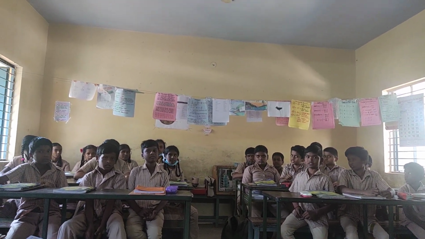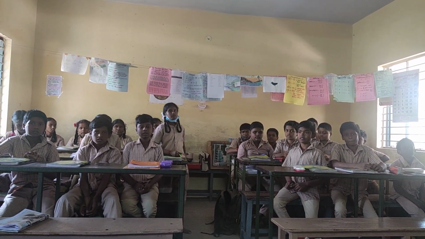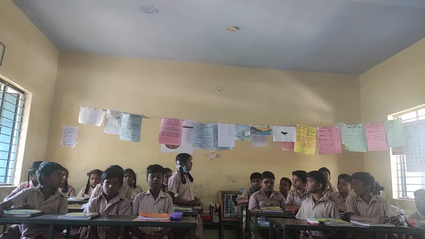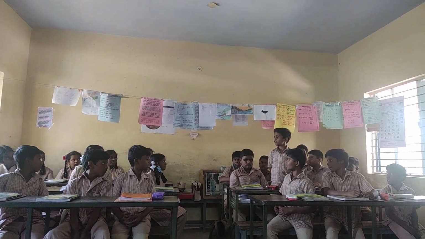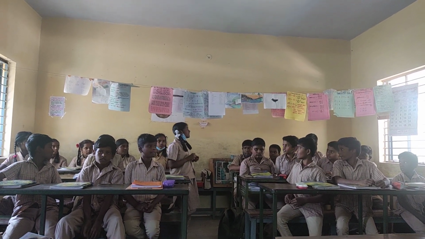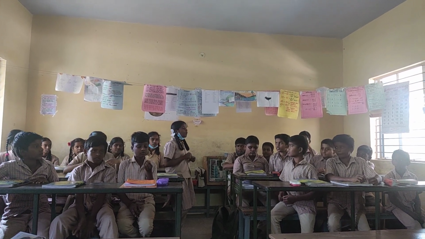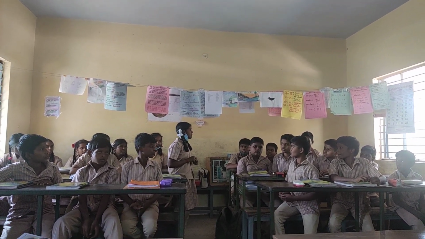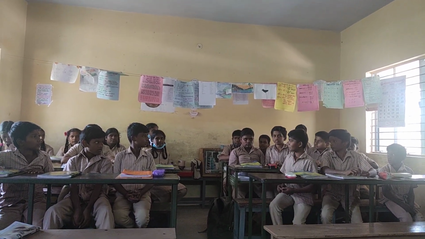You can ask the spelling for a word. You can ask the meanings. You can ask an opposite, whatever. What is the novel's name? The novel name is Around the World in 80 Days. Super. Who has written the novel Around the World in 80 Days? Jules Verne. Very good. Next one.